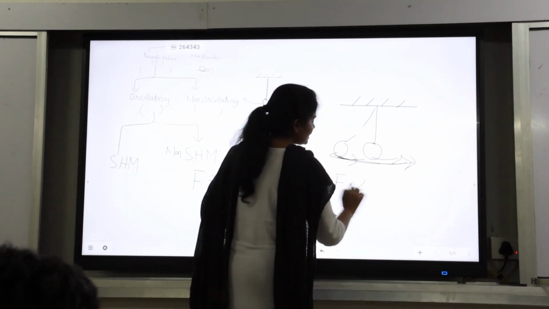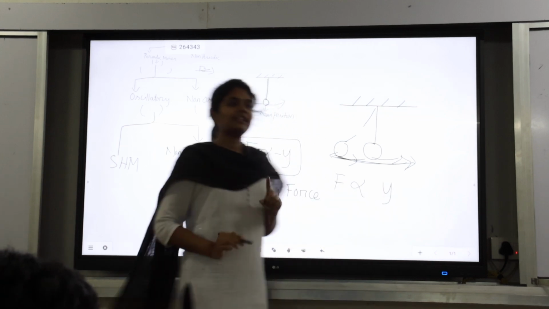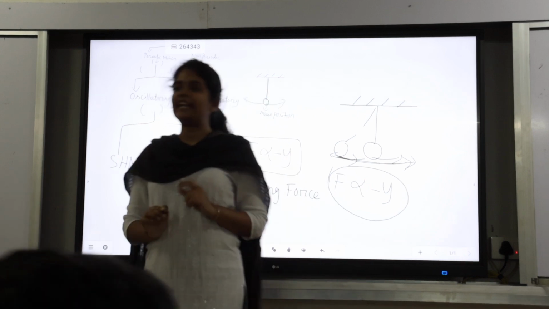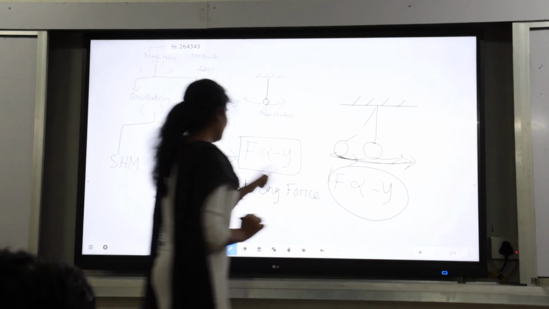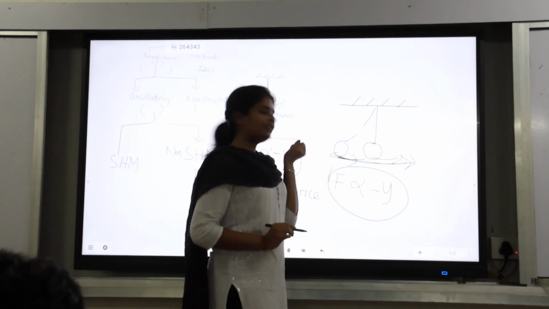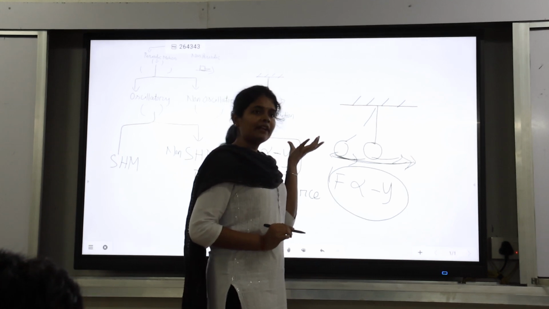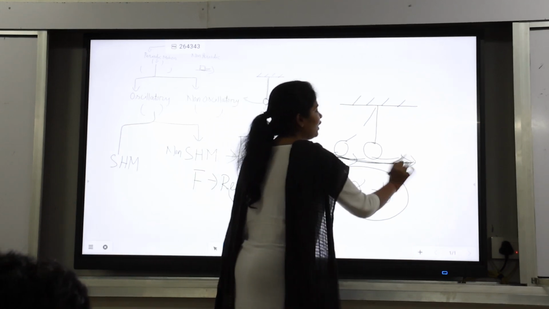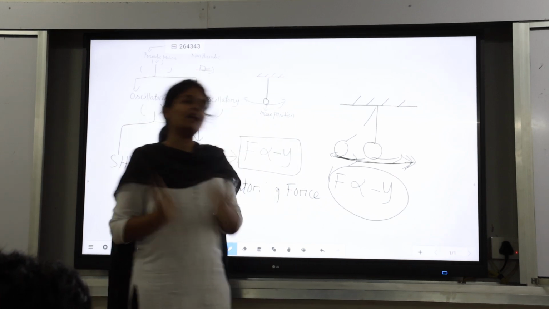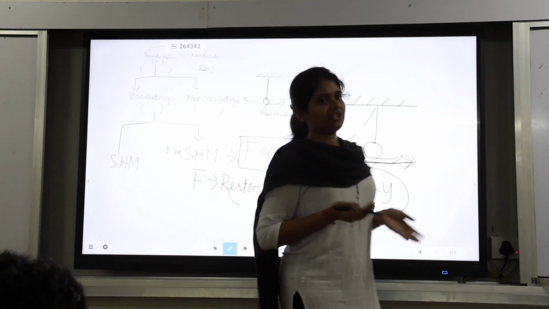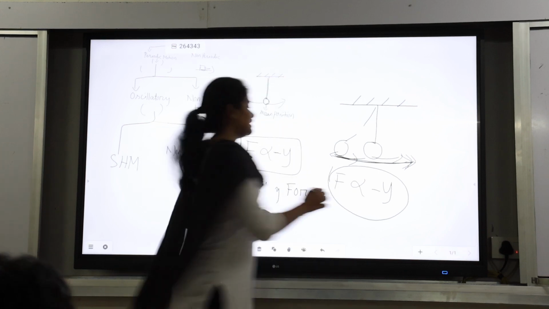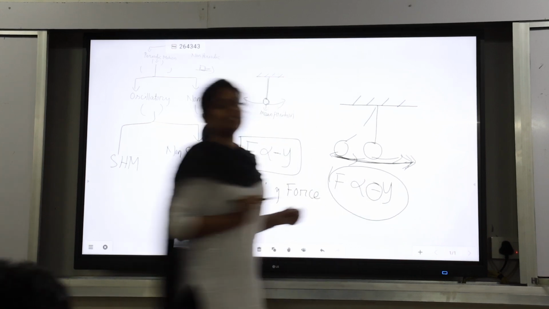So F is proportional to Y, but there is a negative sign. So we must know why there is a negative sign. Because if I apply force in the left direction, when I drop it, the motion is along the opposite direction. That means I am applying force in one direction, but the motion is along the opposite direction. Since the motion is opposite to the applied force, there is a negative sign.